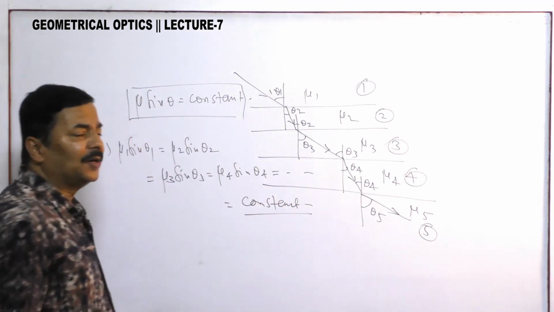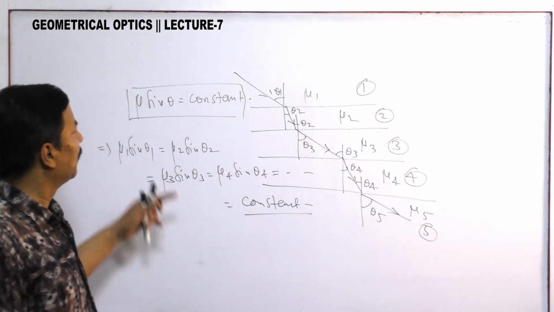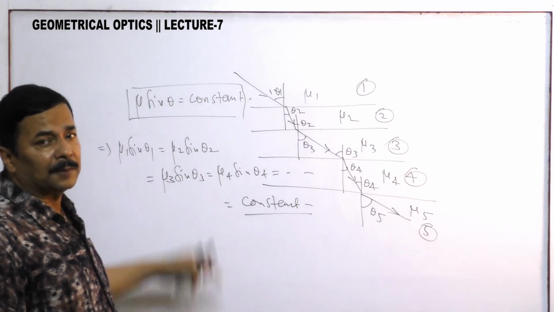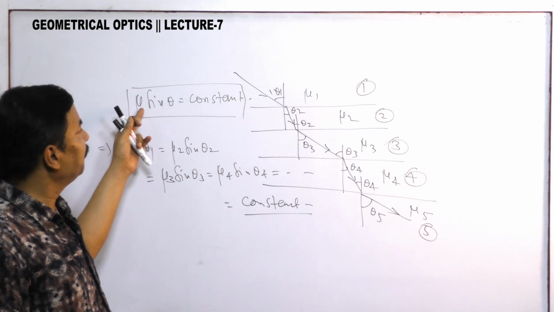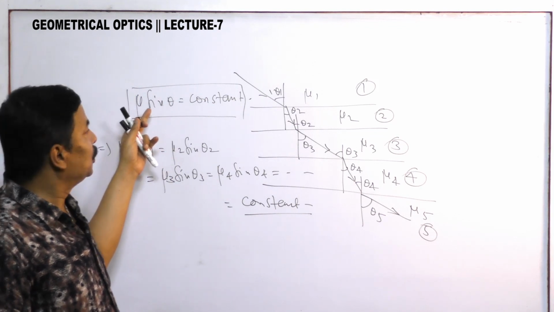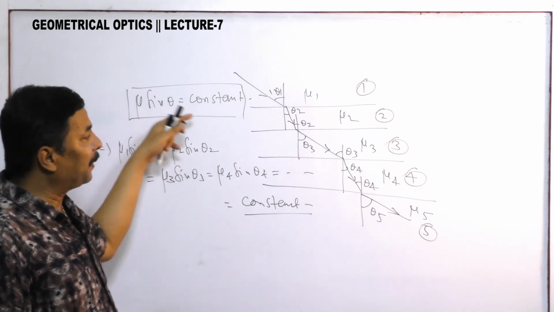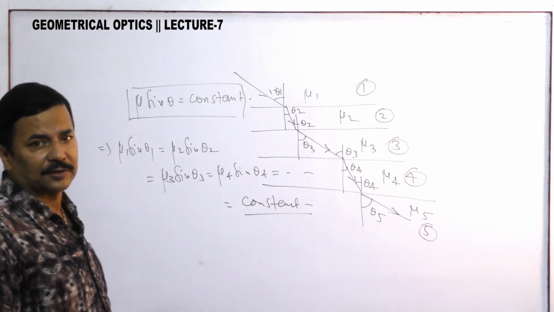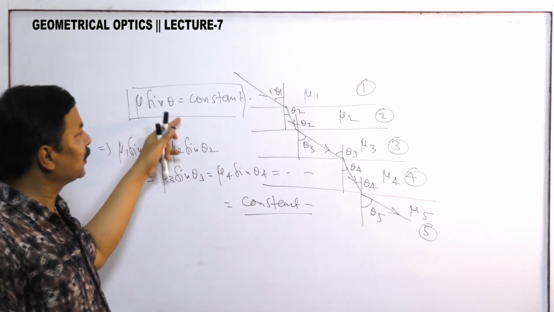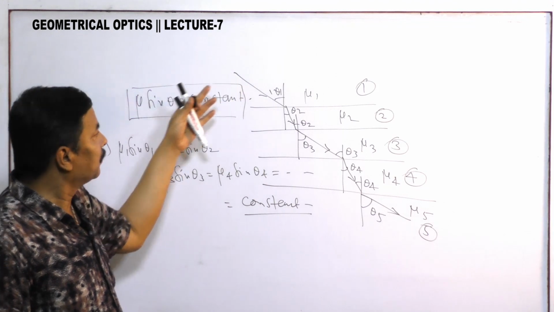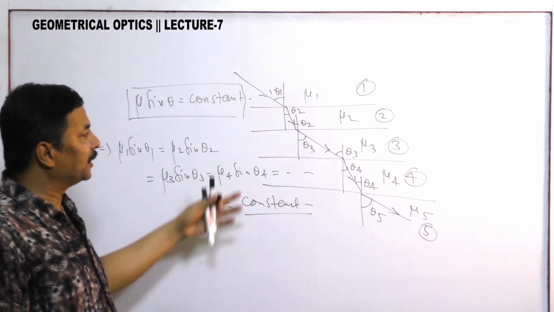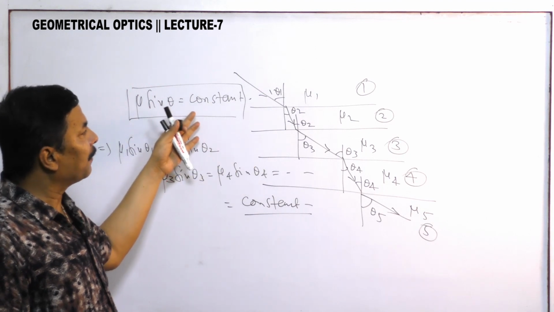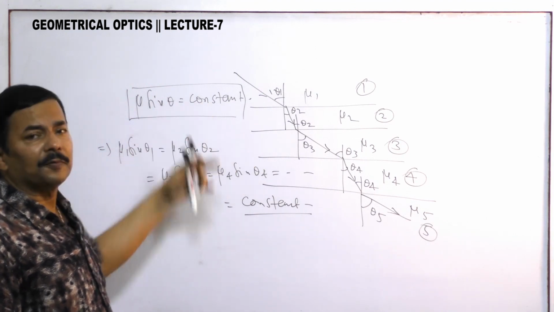This is the general form of Snell's law, and if you remember it this way, like PV is equal to constant in heat, then it is easier to apply Snell's law in different questions. So this is your Snell's law in general form. When there are a number of media present, then we can apply this form.